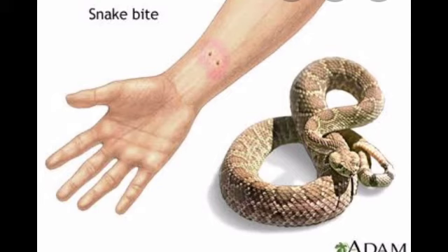How to take remedial measures for snake bite? First, give emotional support to the victim. Help or give emotional support to that person. Wash the wound with water. Use water for cleaning or washing that wound.